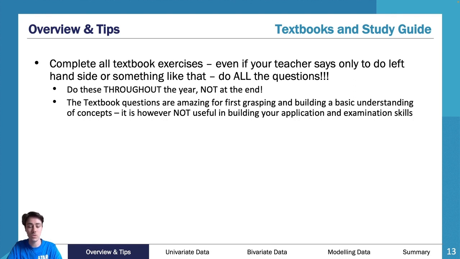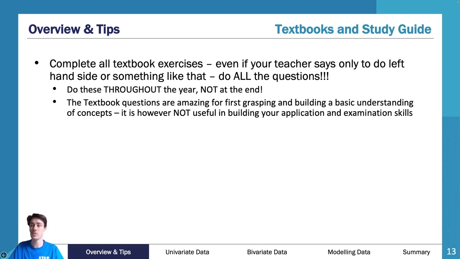So as you go through, you're more than likely going to get questions from your teacher, or you're going to get some textbook questions, and they'll say, do these ones. That's your homework. I need to see that to tick it off and say that you're going well. I would expect you to try and do all of it on the basis that when you are learning it, the more you do, the better. When you are doing practice for the exam, so at the end of the year and you're going for your exam and you're pushing through, please, please, please do not use textbook questions.